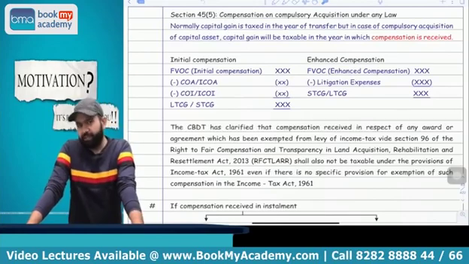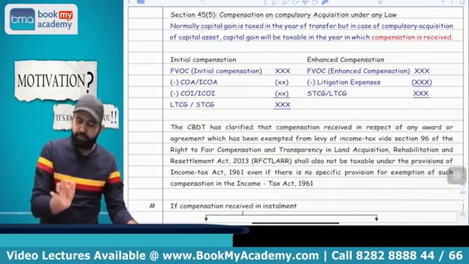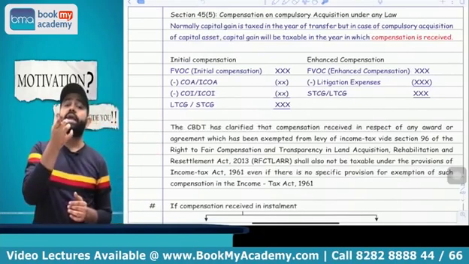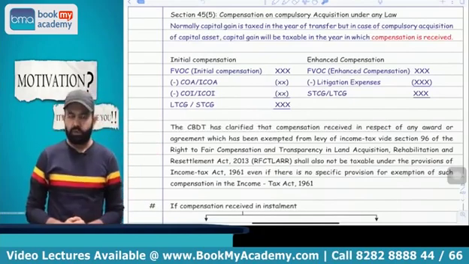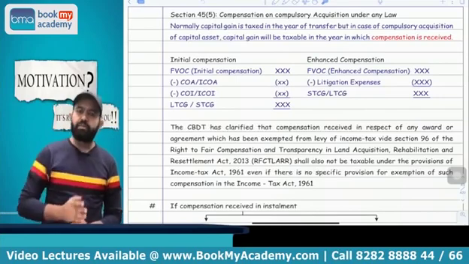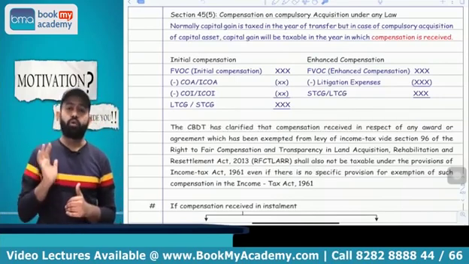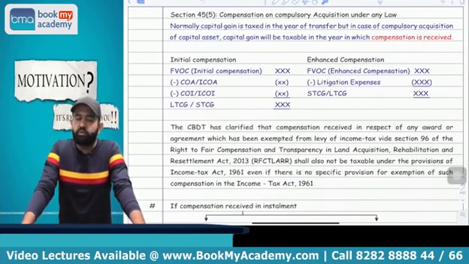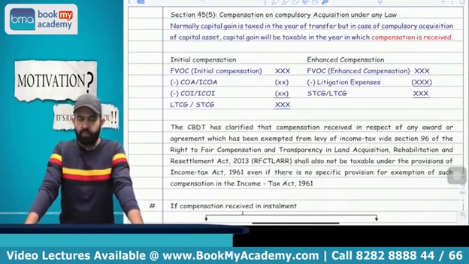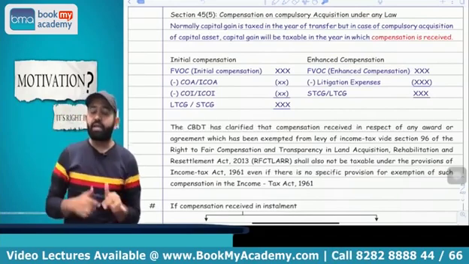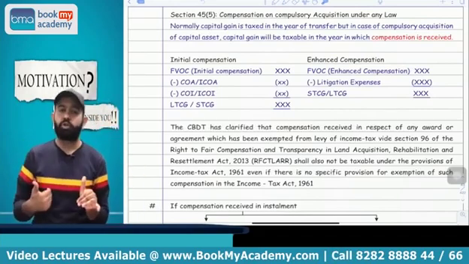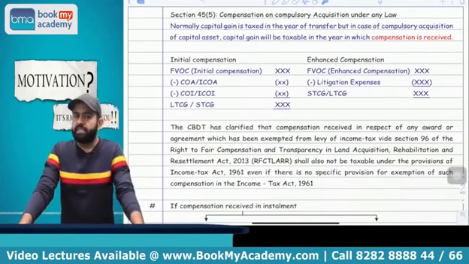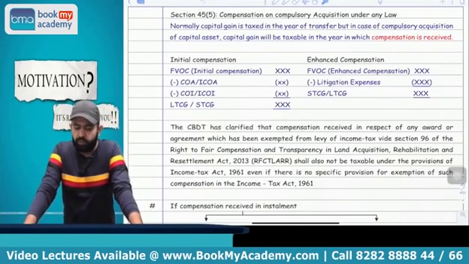But now try to understand one thing. If you receive the additional or enhanced compensation due to any interim order of any court, then that compensation will be taxable only in the year in which the final order is made. What I said, all people please pay attention. If you receive the enhanced compensation due to an interim order of any court, interim order means a temporary order of any court, that will be taxable in the year in which the final order is made. You got my point or not? Yes.